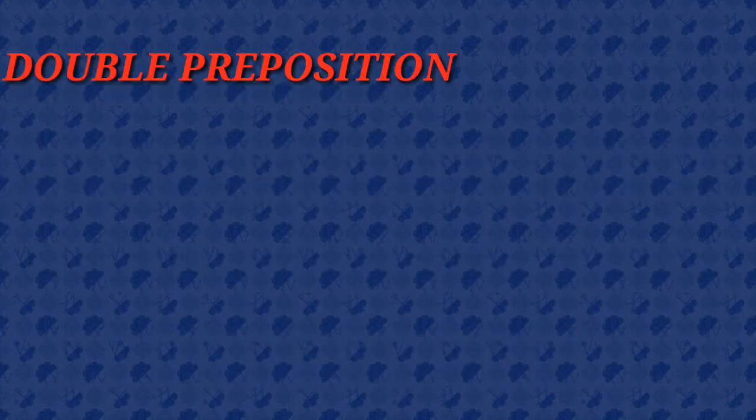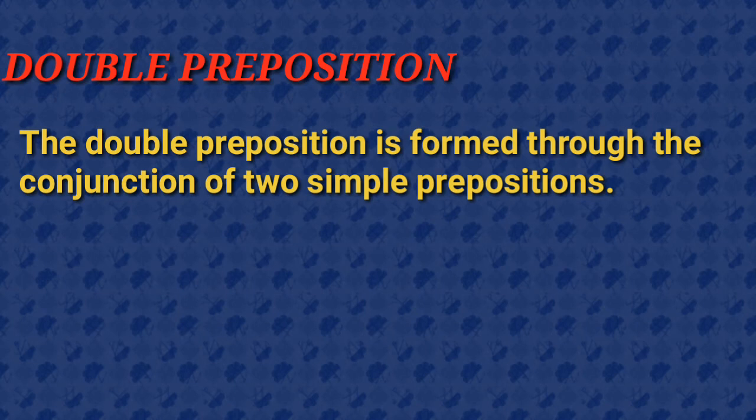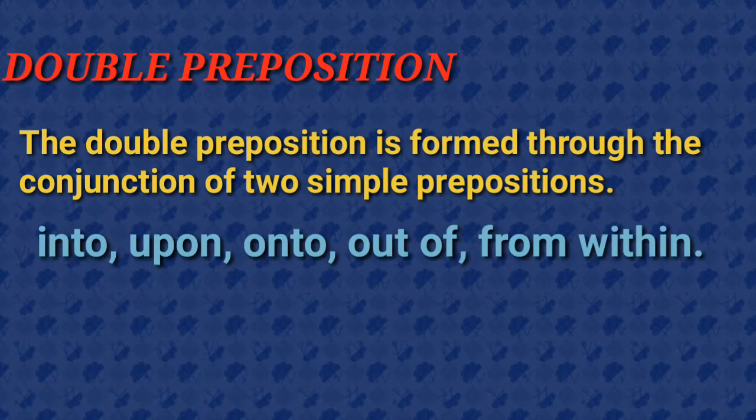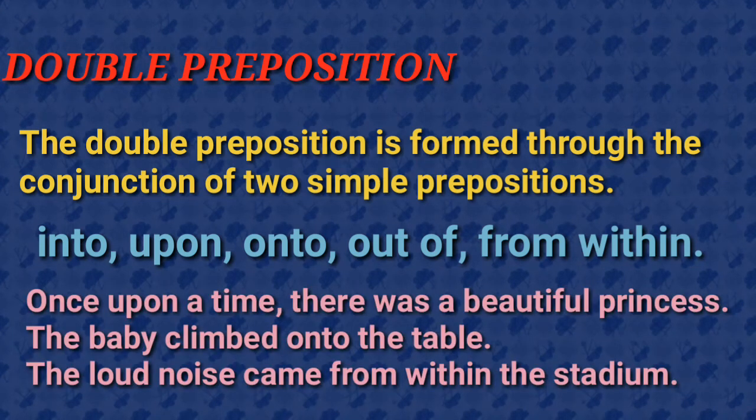Second one, double preposition. The double preposition is formed through the conjunction of 2 simple prepositions. For example, into, upon, onto, out of, from within. For example, once upon a time, there was a beautiful princess. The baby climbed onto the table. The loud noise came from within the stadium.